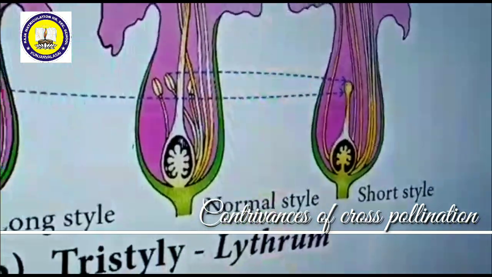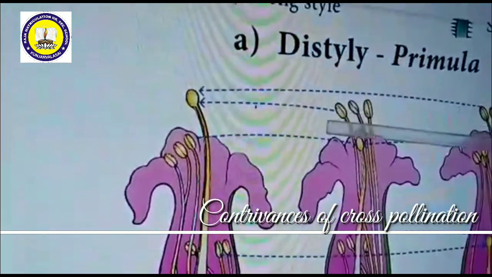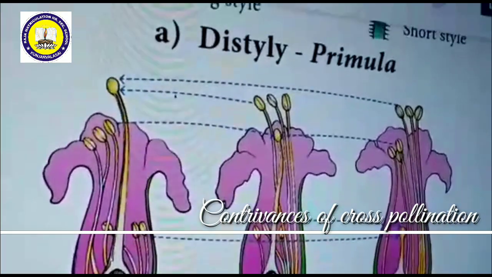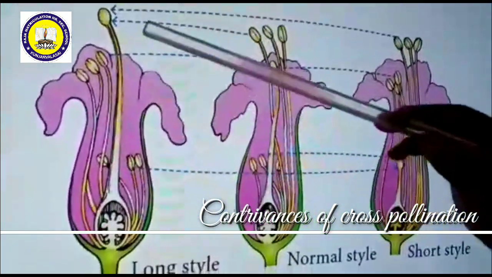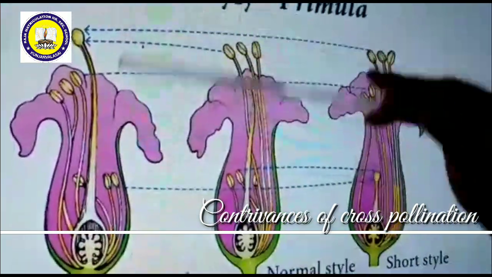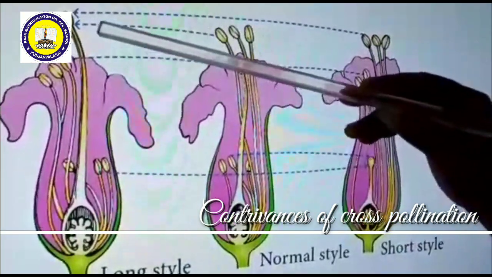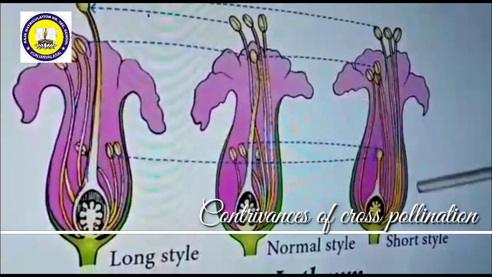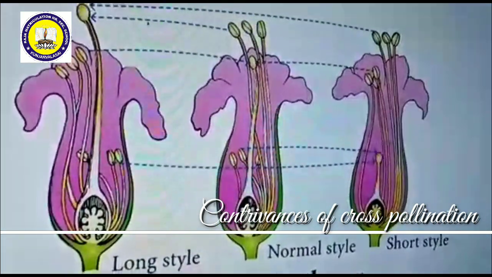So usually this pollination is possible only at the same height. It is easy. For example, suppose this is a flower, this is a long style flower. This long style flower will be pollinated with the other two types of flower, not with the same plant. It's not with the same flower. For example, this flower can transfer the pollen grain, either from a normal flower or from a short flower, can travel this pollen grain to the stigma here.